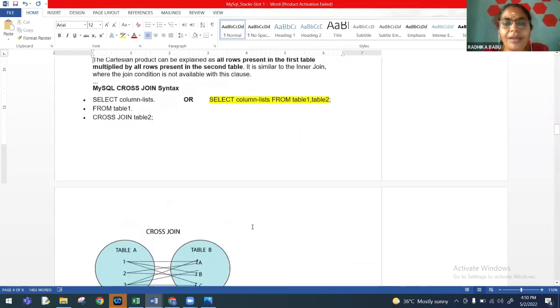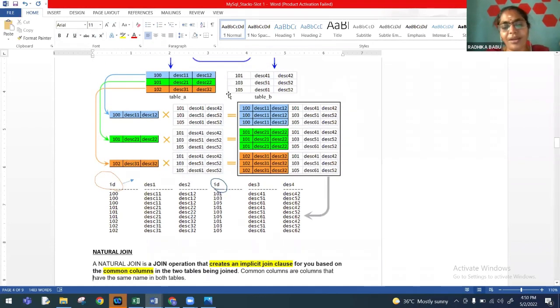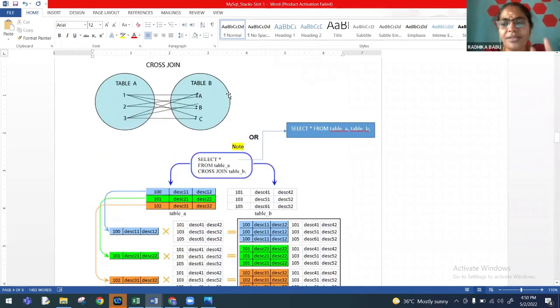So then another important concept that generally students will miss is joints, and there is a definite question on joints. And this year also we have 3 types of joint only: Cartesian product, which is otherwise called cross join, natural join, and equi-join. Only 3 joints are there in the syllabus. So we will be only focusing on these 3 joints.